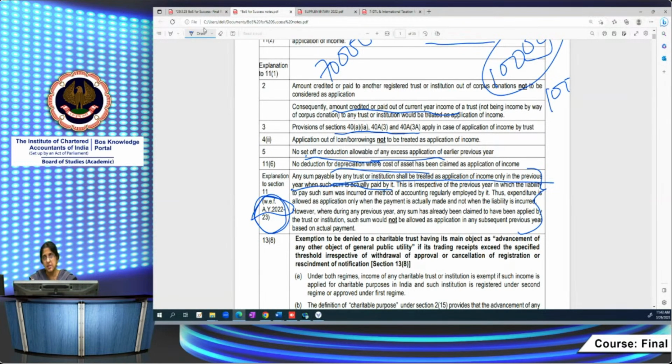So if suppose this year I've incurred 12 lakhs, but I've made the payment of only 10 lakhs, I can claim only 10 lakhs. Then the 2 lakhs, suppose I make the payment next year, then I can claim it as application the next year. I hope this is clear.